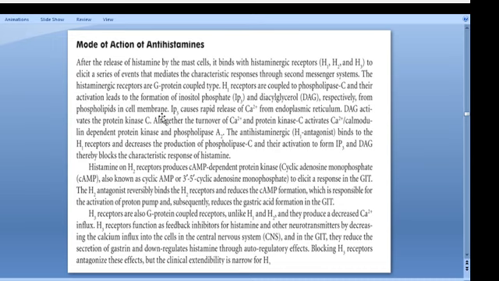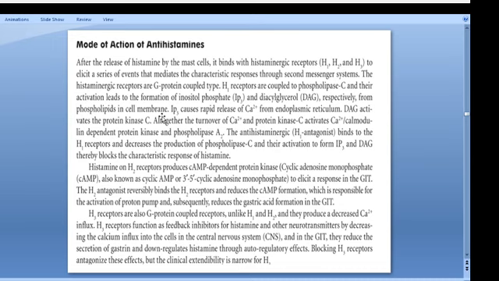H2 is for secretions of the gastrointestinal tract, that is the anti-ulcer action. The H2 receptor produces cAMP, which is cyclic adenosine monophosphate, known as 3,5 cyclic AMP, to elicit the response in the GIT. The H2 antagonist reversibly binds to the H2 receptor to reduce cAMP production, which is responsible for the activation of the proton pump, and subsequently reduces gastric acid formation in the GIT. That's the H2 receptor mechanism of action.